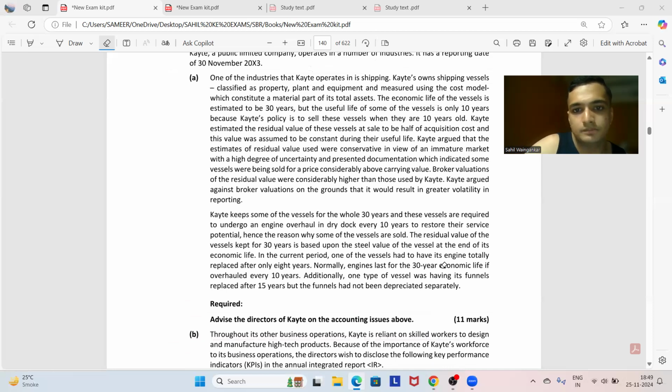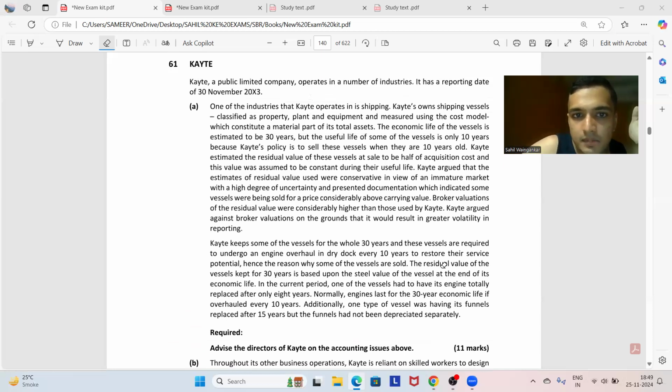So first of all, let's begin with this: residual value is the value which an entity earns from the sale of the asset at the end of its useful life. In the current scenario we can see that the economic life of the vessels was estimated to be 30 years, but the useful life of vessels is only 10 years because KAYTE's policy is to sell the vessels when they are 10 years old. Therefore the residual value should be estimated on the basis of what the value will be after 10 years.